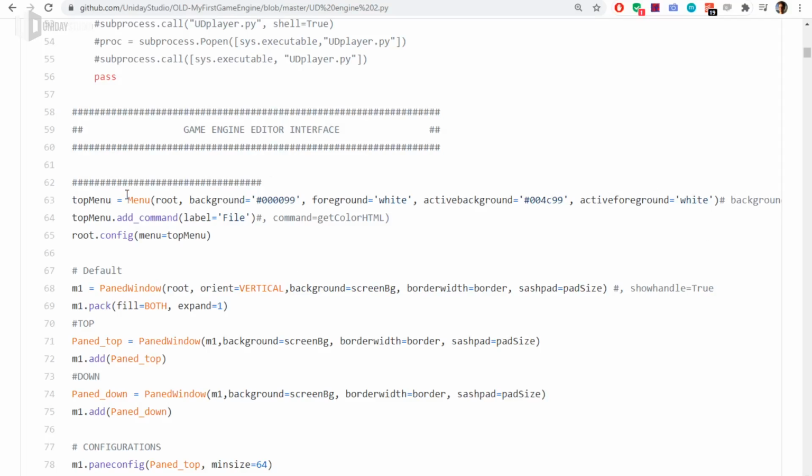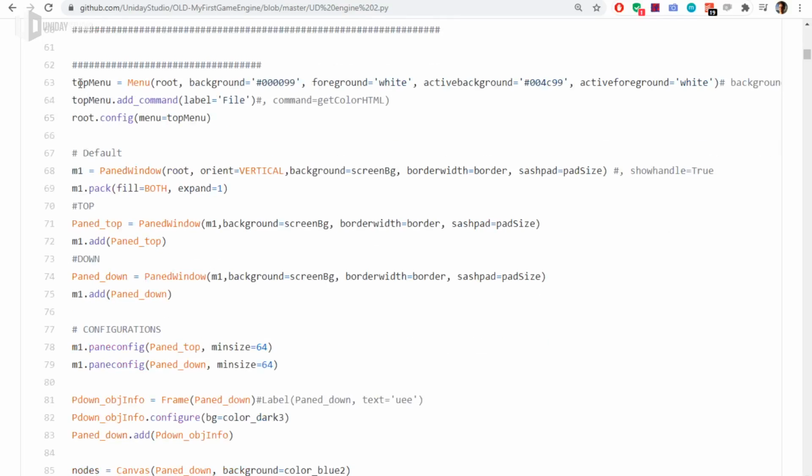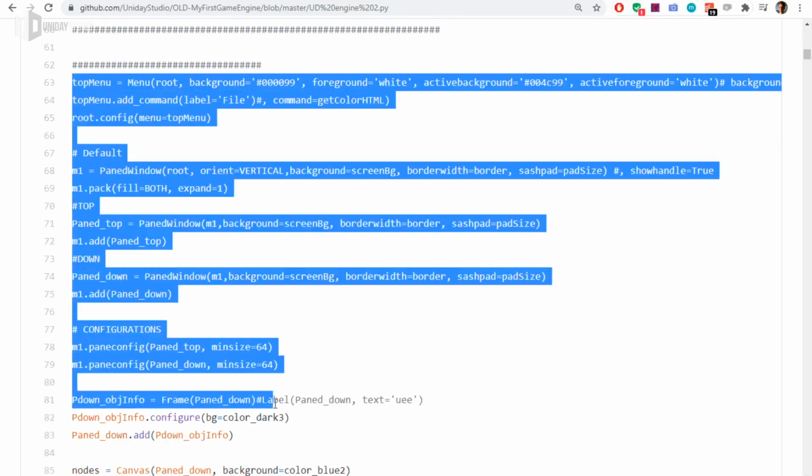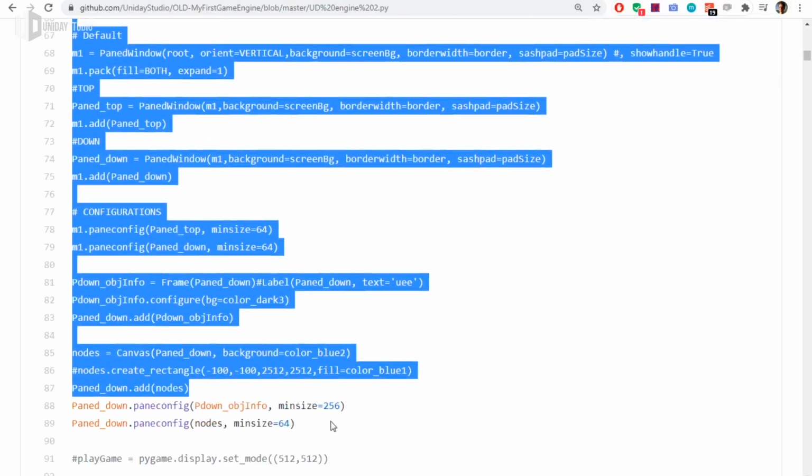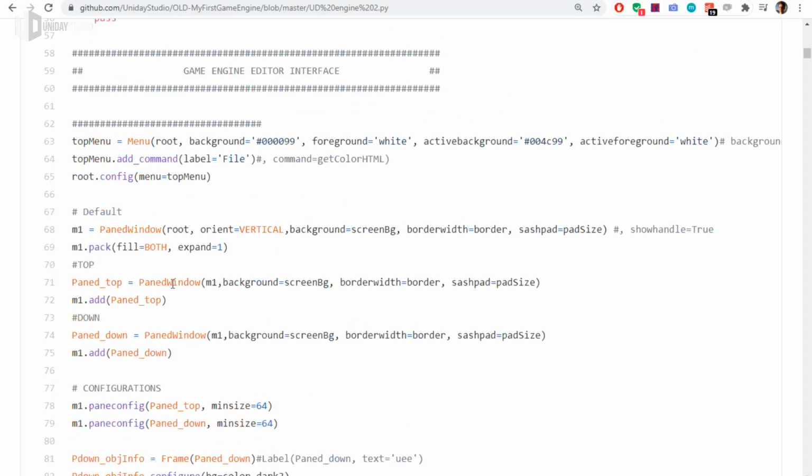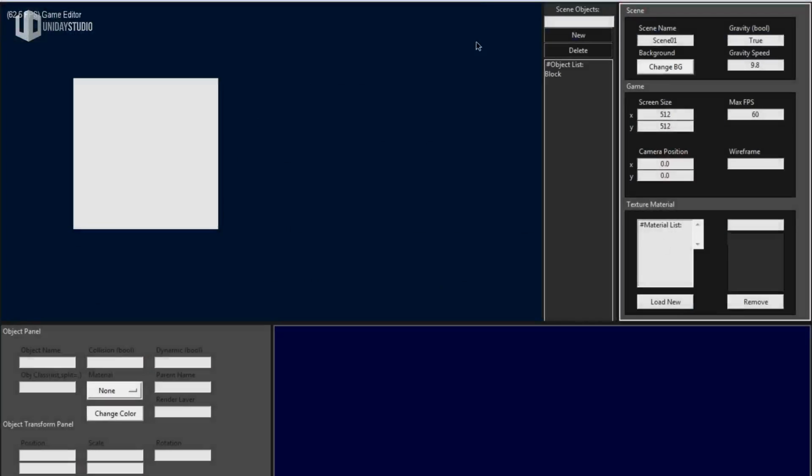And the second thing here, again, I'm initializing stuff globally, and I'm not even using a function. This part of the code, I'm basically creating the window, the panels inside the editor. So let me actually open the editor again. You can see that I have partitions and stuff like that.